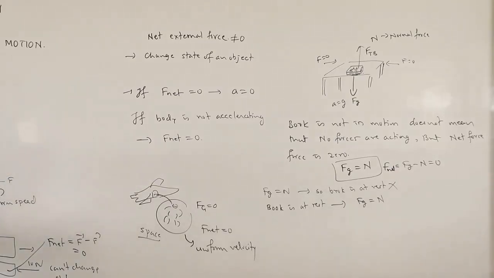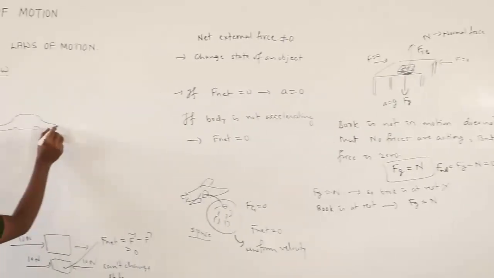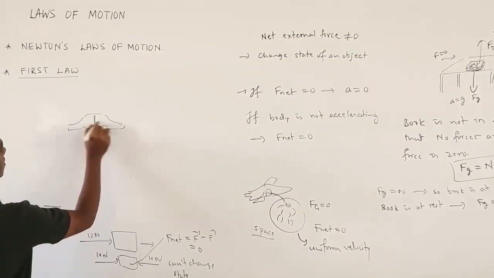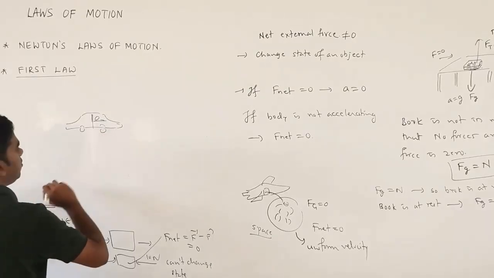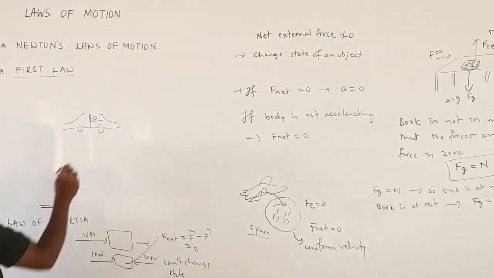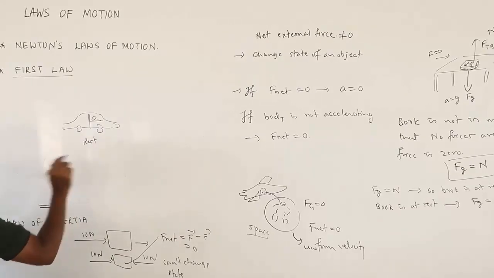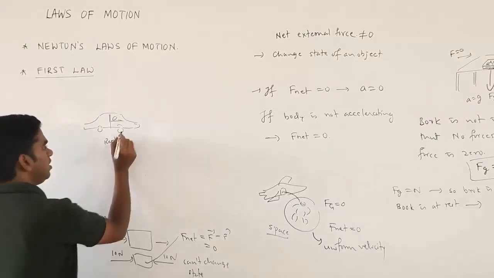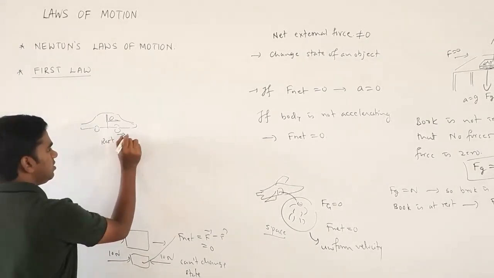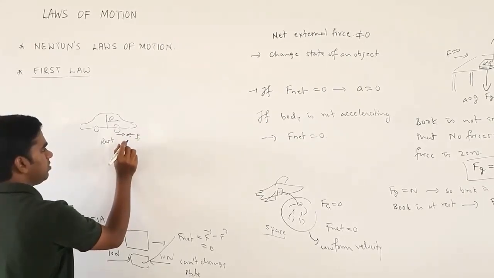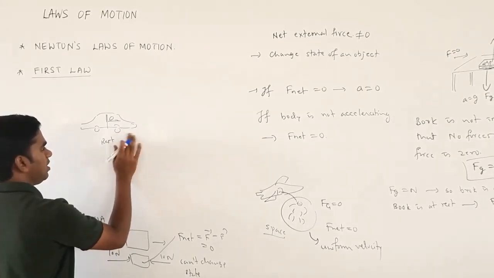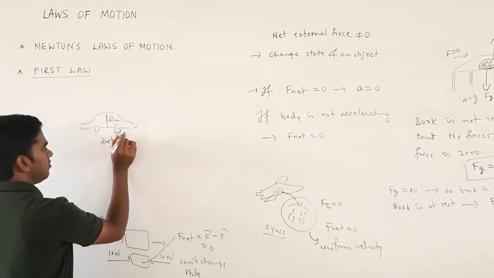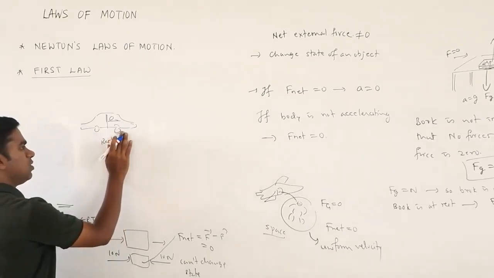Similarly, let me go with another example of acceleration, the motion of a car. Suppose you have a car over here. What will happen if you want to start? Now the car is at rest, so you have to apply an external force. Why is it at rest? Because any force acting in this direction is equal to the frictional force.